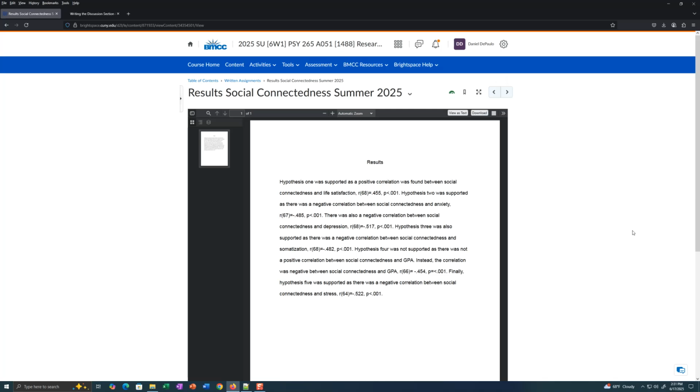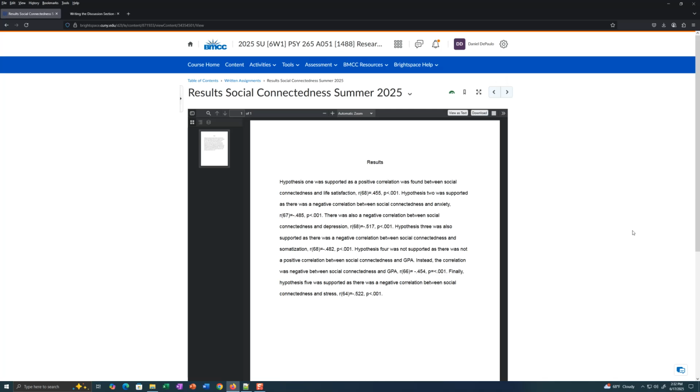First 3 hypotheses. Hypothesis 4 was not supported as there was not a positive correlation between social connectedness and GPA. The correlation was negative instead of the expected positive correlation. And finally, hypothesis 5 was supported as there was a negative correlation between social connectedness and stress. So 4 of the 5 hypotheses were supported.